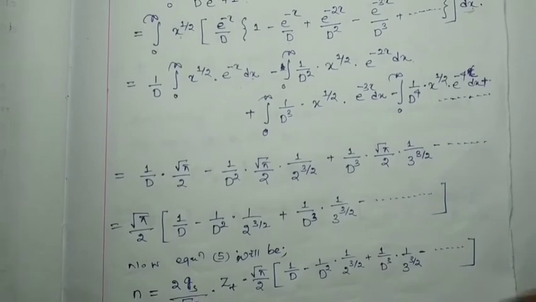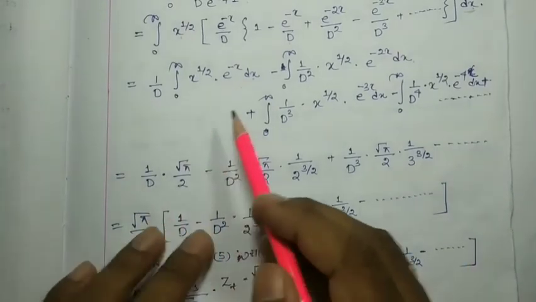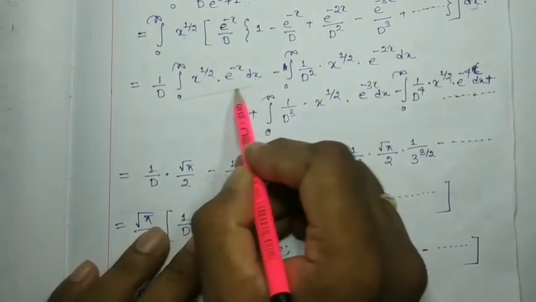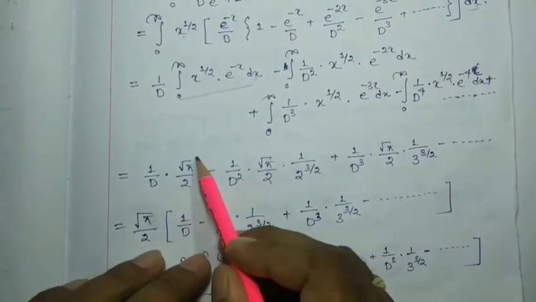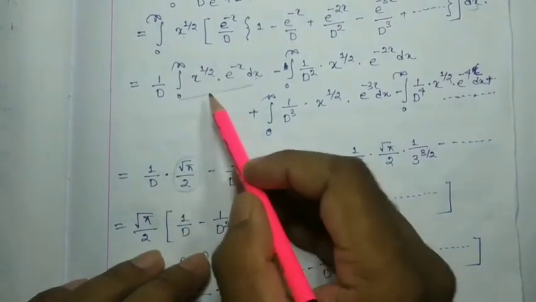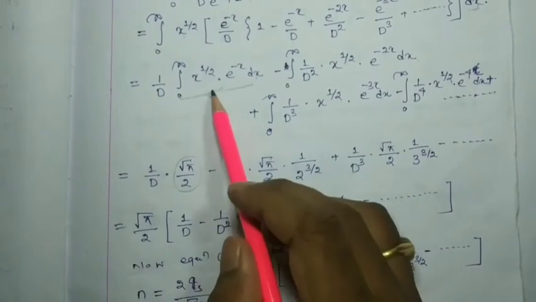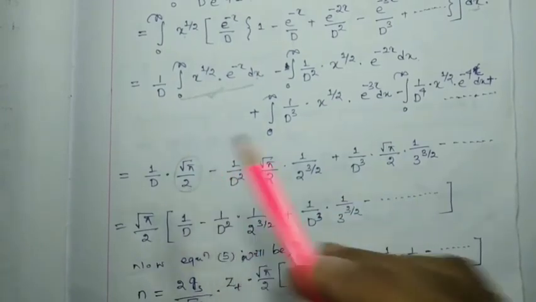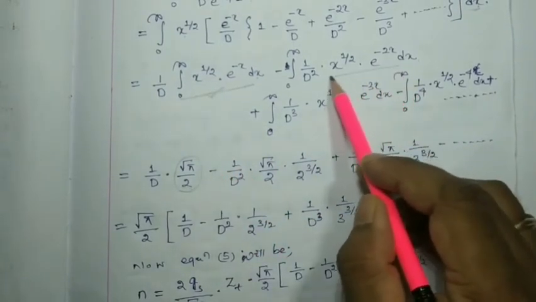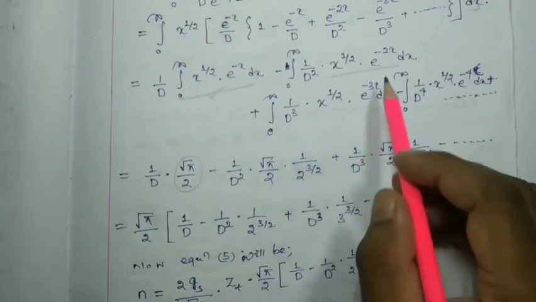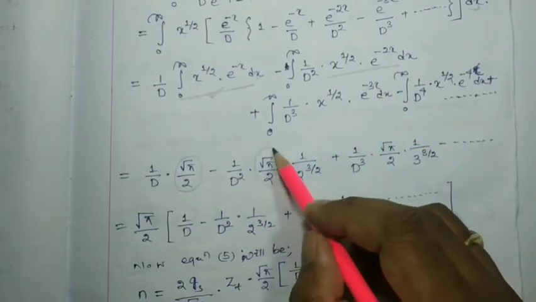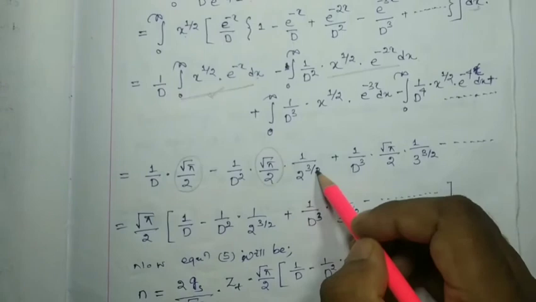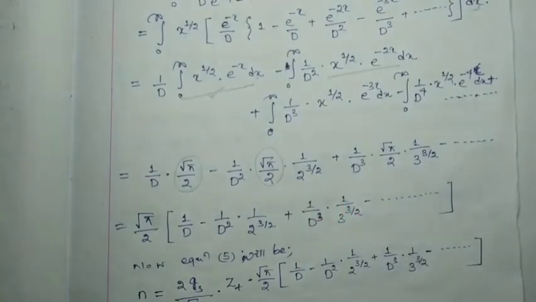Now here you can see this value I have substituted as root pi by 2. This is a gamma function. By considering the gamma function, this value will be root pi by 2. This value I have substituted as root pi by 2 into 1 by 2 to the power 3 by 2. How it is, I am going to show you.